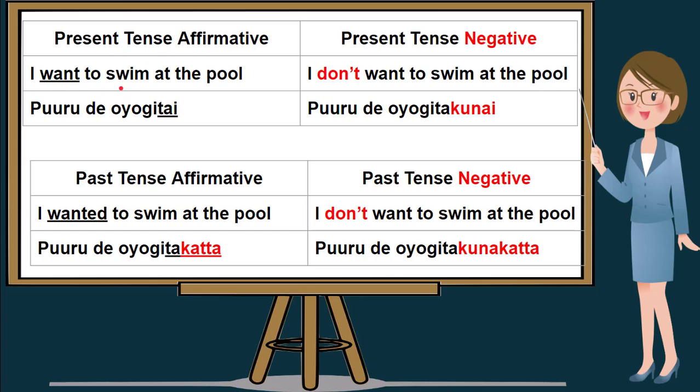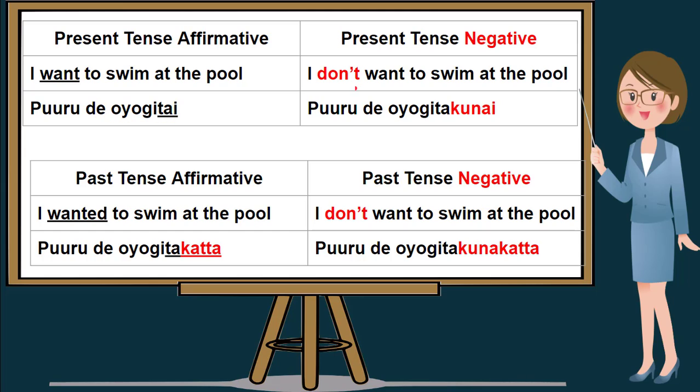Want to swim is oyogitai and pool is puru. So using this noun in the beginning of Nihongo sentence followed by de from our previous lesson, at the pool is puru de. So if we will translate I want to swim at the pool in Nihongo, it will be puru de oyogitai. Take note that tai means want. I want to swim at the pool is puru de oyogitai.